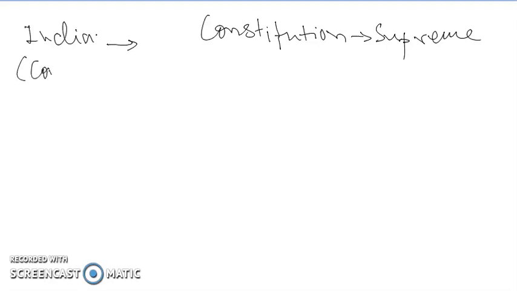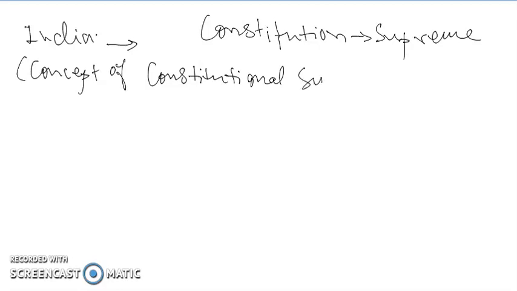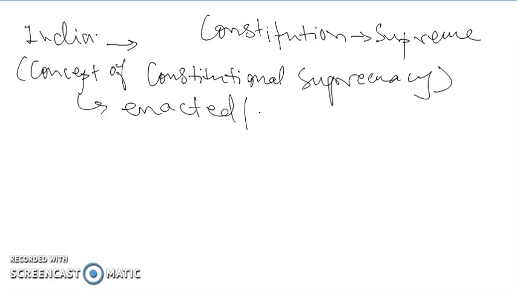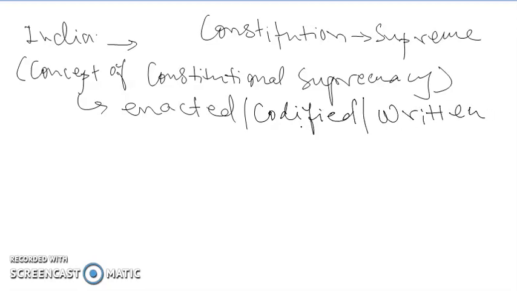Because the Indian constitution is enacted, it has been codified, it has been written. So India has a written, codified and enacted constitution.